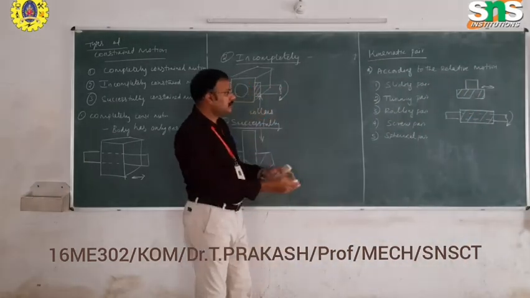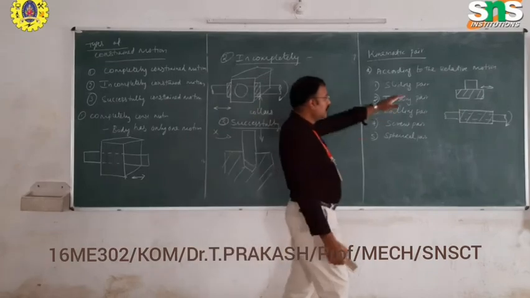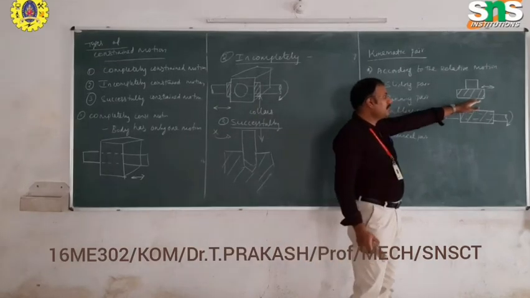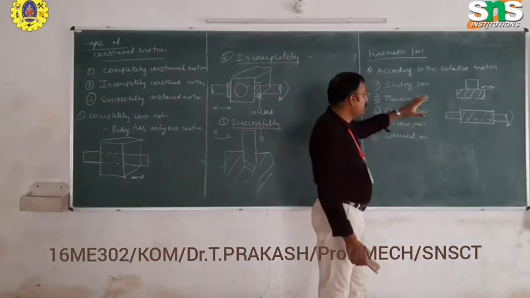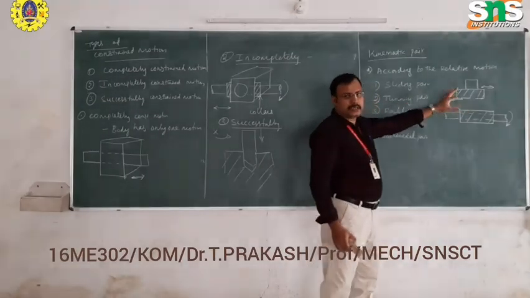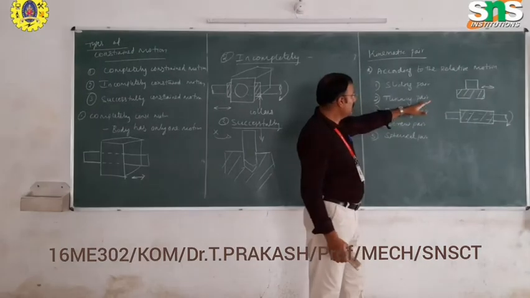It's also a surface contact. In a sliding pair, there will be only the motion of a surface contact sliding over the other body. In a turning pair, a shaft rotates inside the body. The shaft rotating inside the body comes under the turning pair.